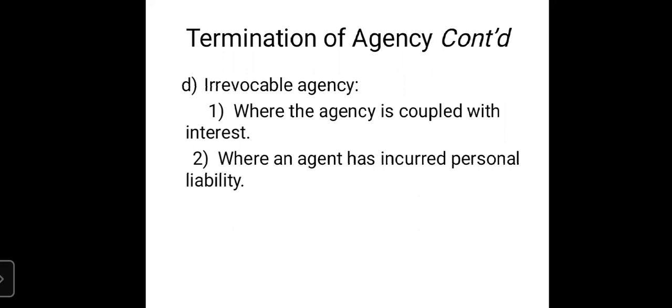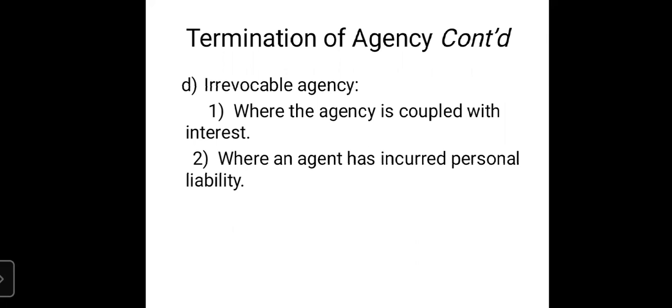Coupled with interest means where the agent and the principal both have an interest in the agency, then it becomes an irrevocable agency. That agency cannot be cancelled by the principal.